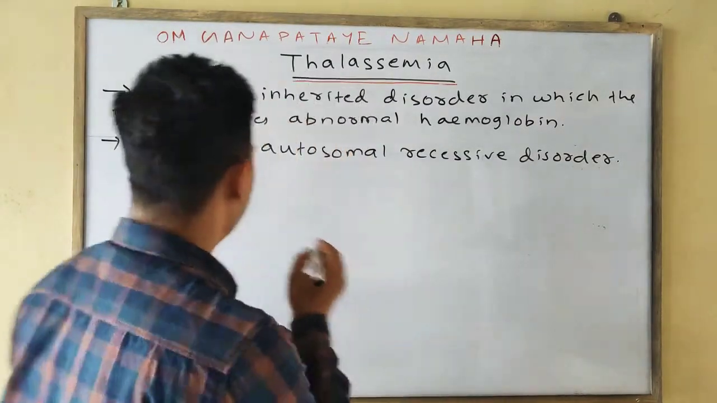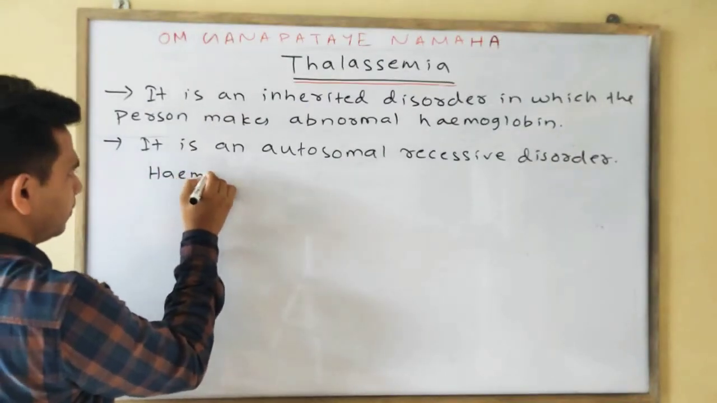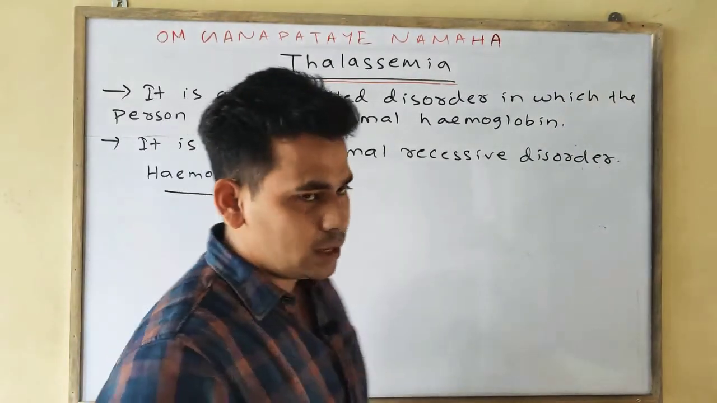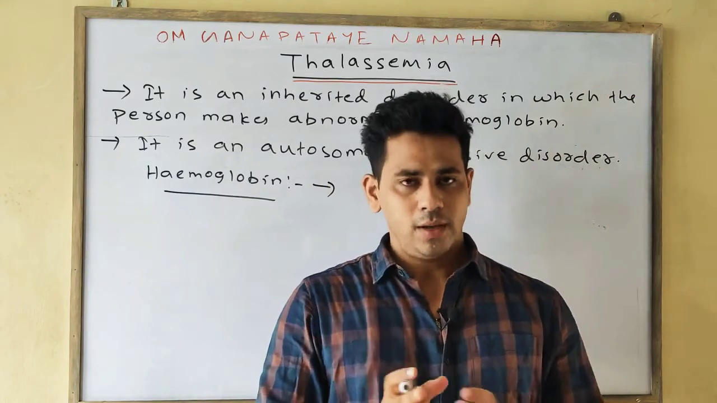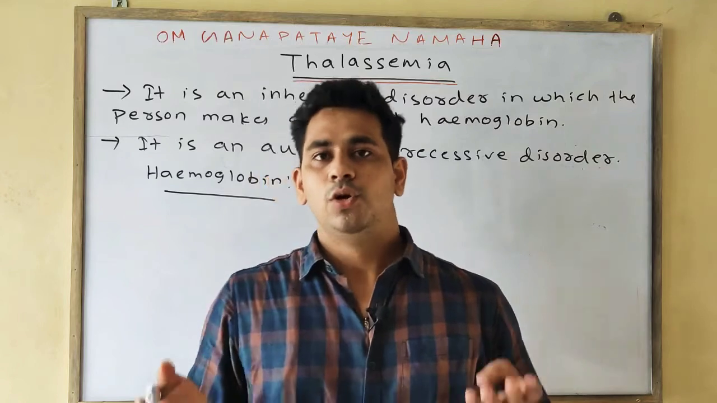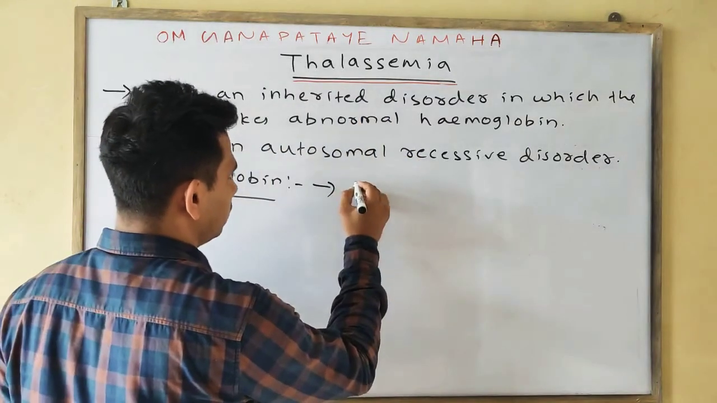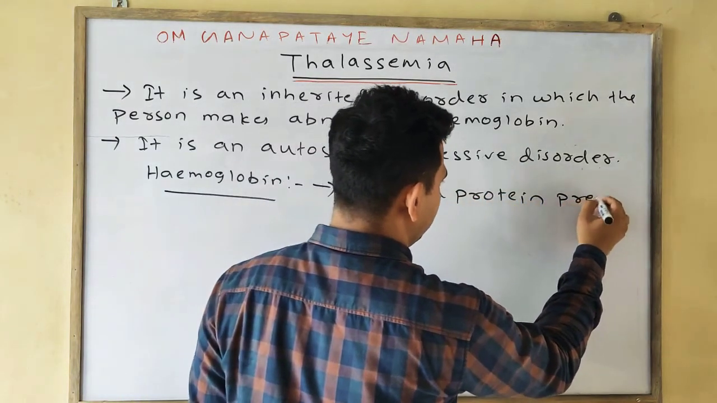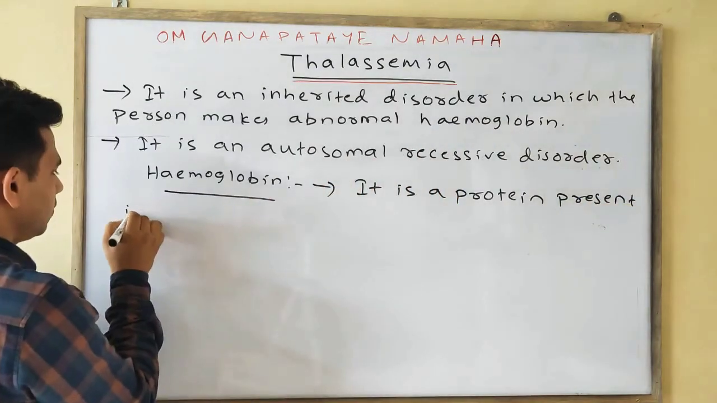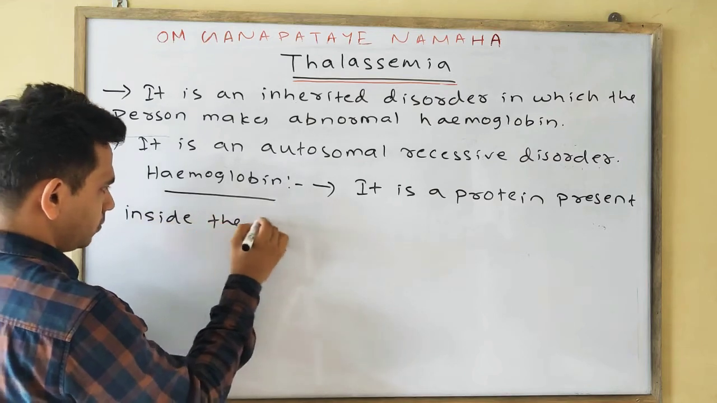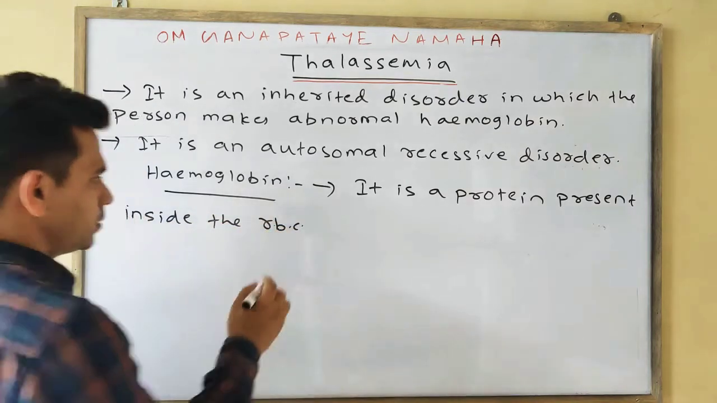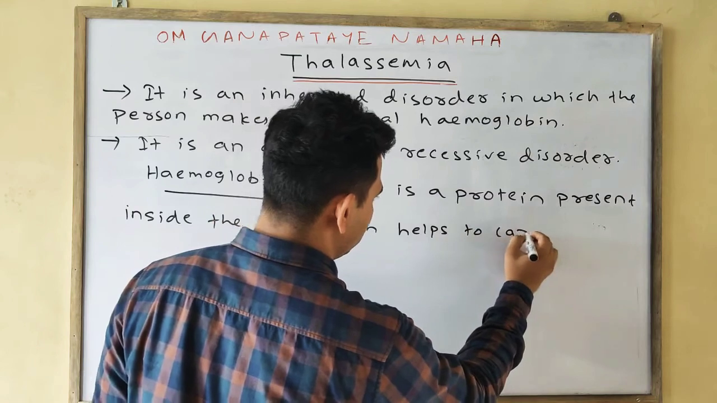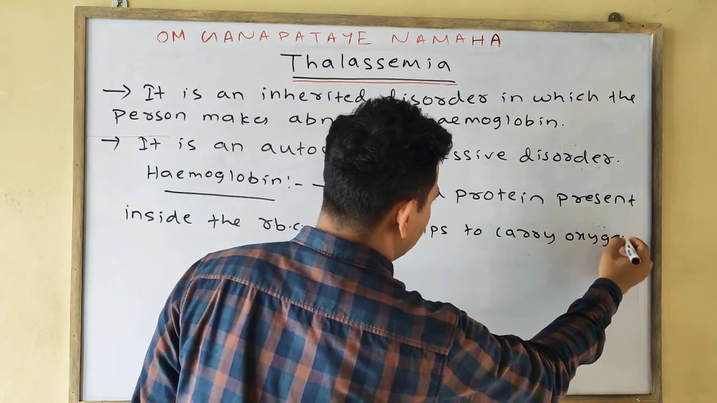Okay. Before going to some more points of thalassemia, first we'll know a few points of hemoglobin, just two points. First point, what is hemoglobin? As I have said earlier, it is a protein present inside the RBC, the red blood cells, which helps to carry oxygen.